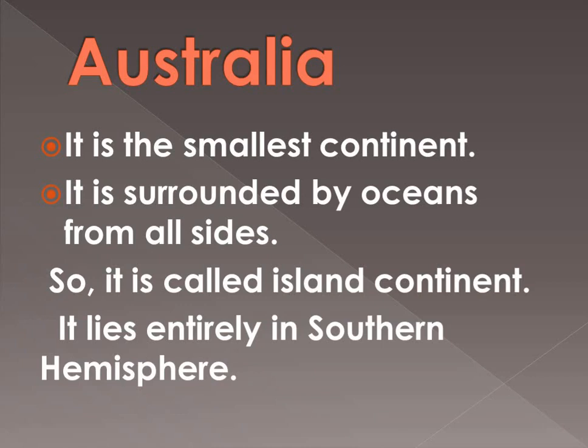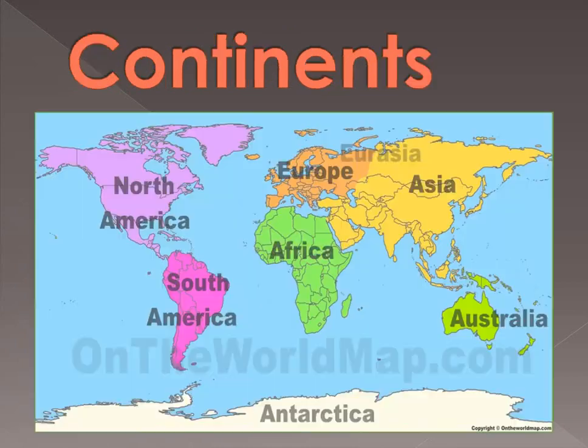So this is all about the continents. Now see the map also. The location of different continents: North America, South America, Europe, Asia, and our country India, which you can see is located in Asia. The combined land of Europe and Asia, Eurasia, is also shown in the map, along with Africa and Australia. So these are the 7 continents.